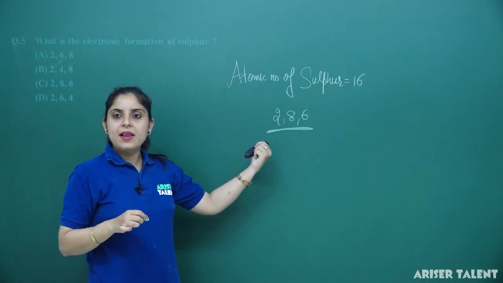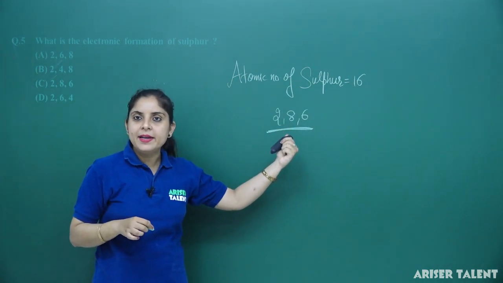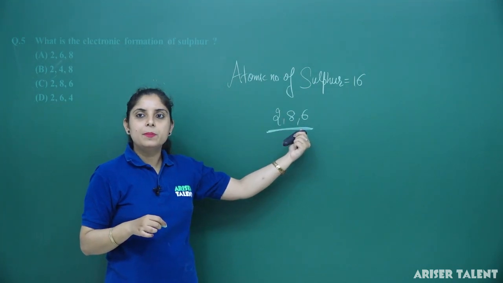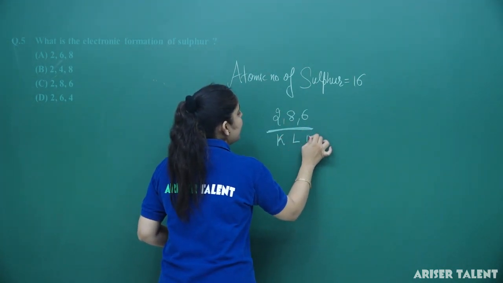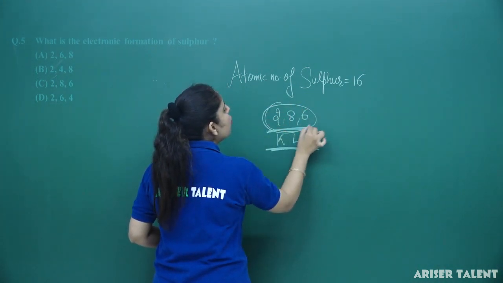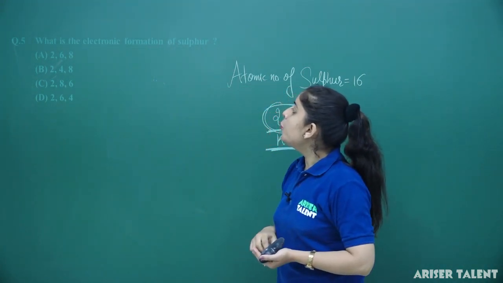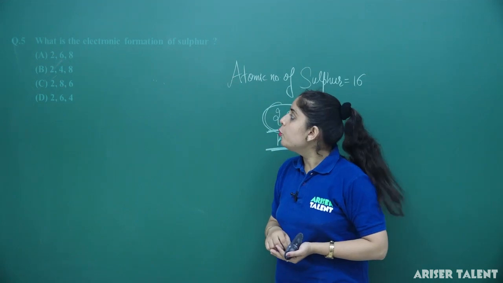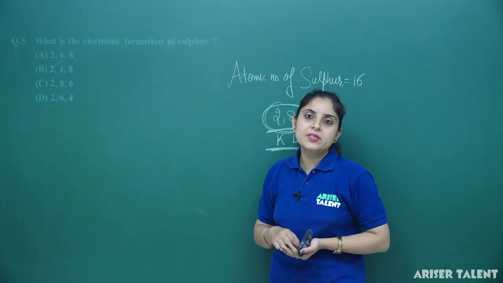Because the K shell will have 2 electrons, the L shell can accommodate a maximum of 8 electrons and the rest of the electrons will be in the M shell. So it will be K shell, L shell and M shell. So the electronic configuration will be 2, 8, 6. Let's check the options here. 2, 6, 8; 2, 4, 8; 2, 8, 6; and 2, 6, 4.